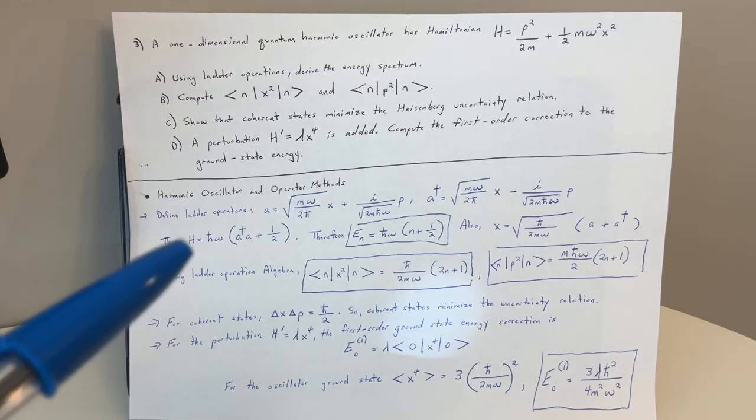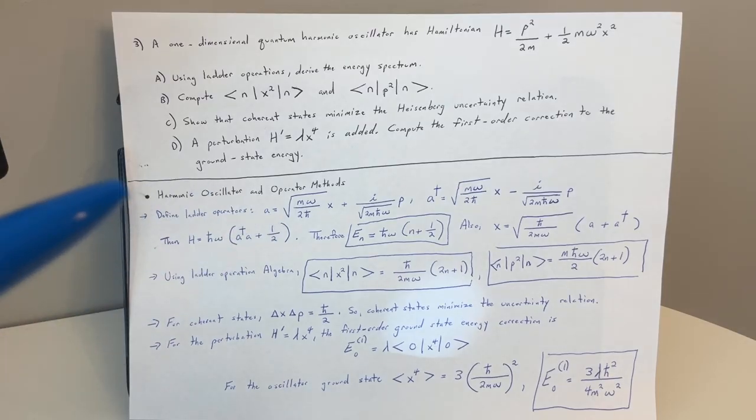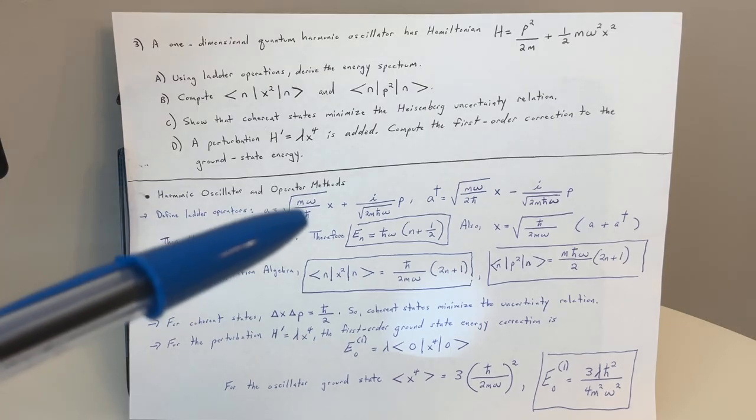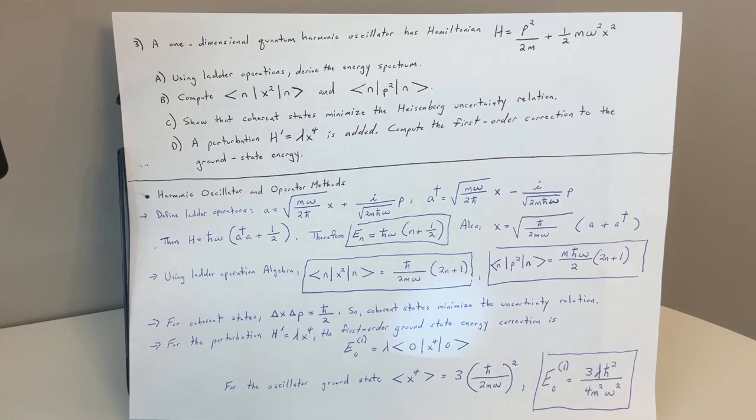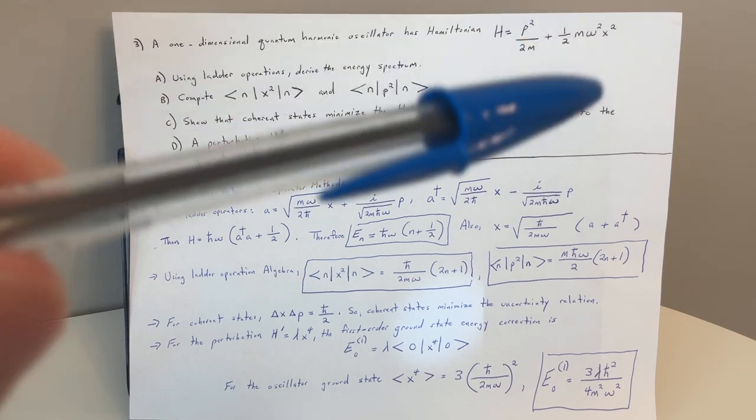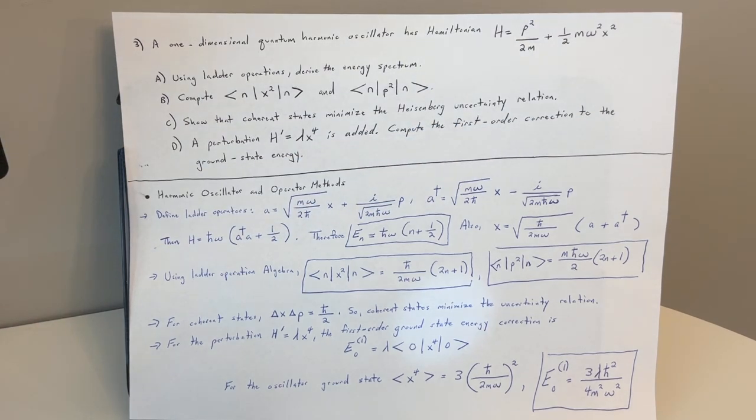Okay, so we want to define these ladder operations here. A is the square root of m omega over 2 h bar times x plus i over the square root of 2m h bar omega times p. Canonical stuff here.